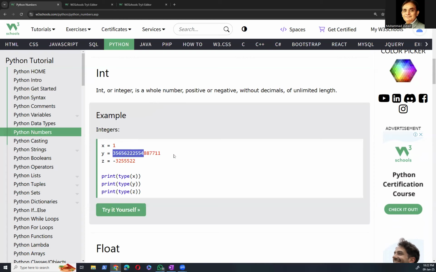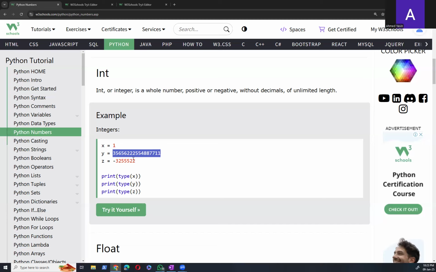And here is another variable, and you can see that the value is quite long. It's very huge. Don't worry about that. Python variables can be very huge.